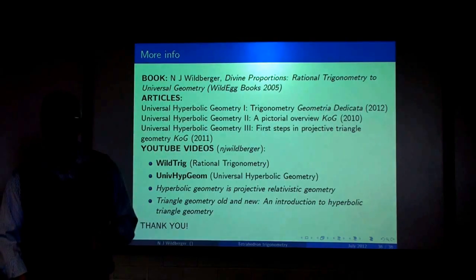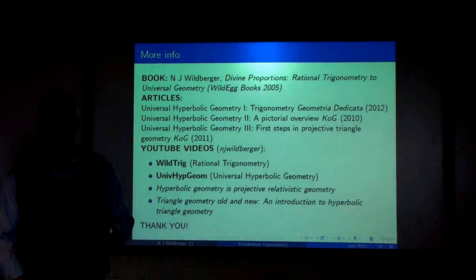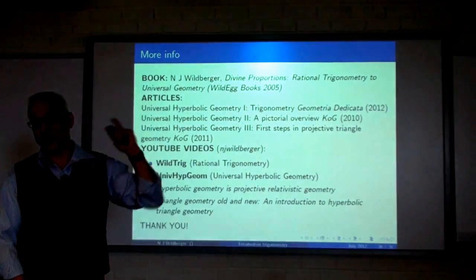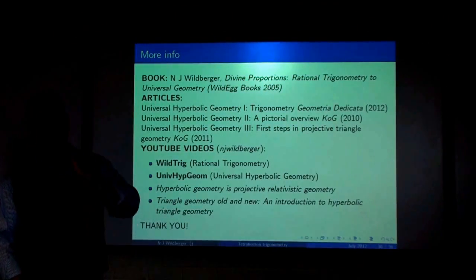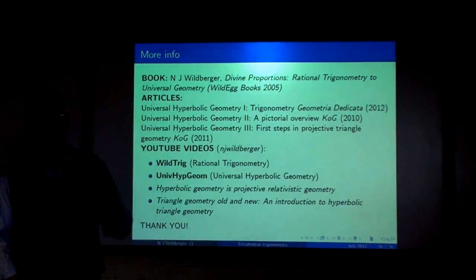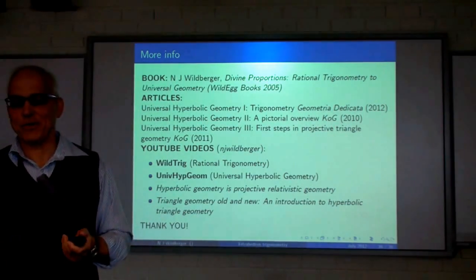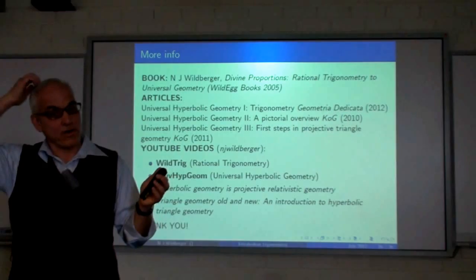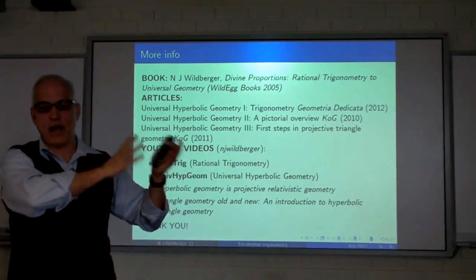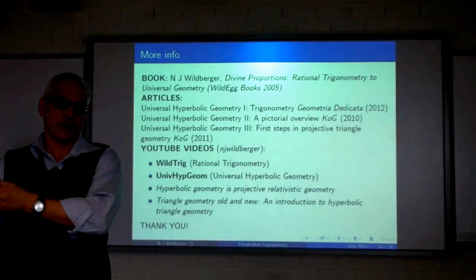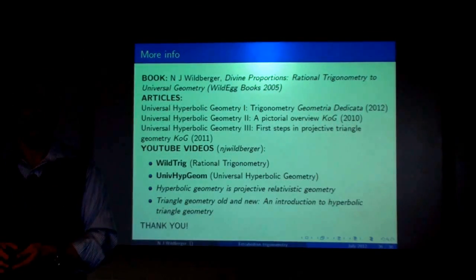Well, maybe in one of my next talks, maybe next year, I'll tell you about vector trigonometry, which is a variant on rational trigonometry, which will make you very happy because the square roots are in fact incorporated, but the angles are not. So it's a kind of halfway point between this pure rational trigonometry, which is 100% algebraic, and the usual trigonometry, which is highly transcendental.